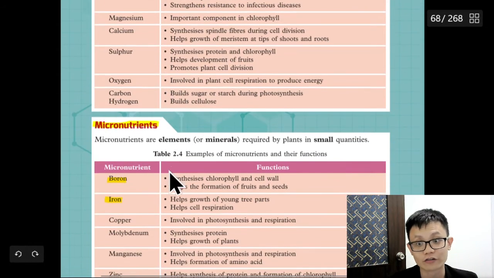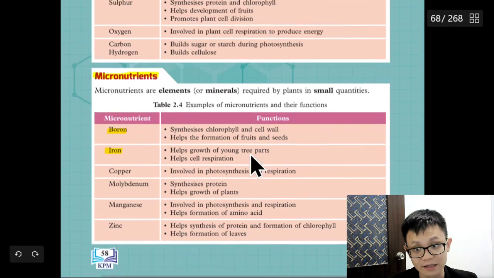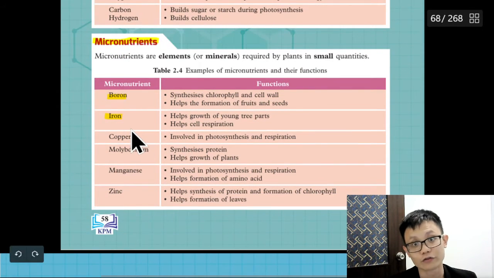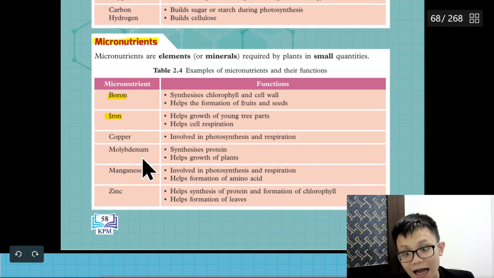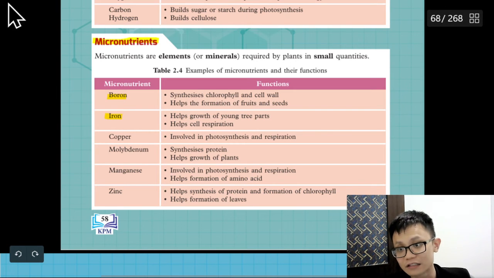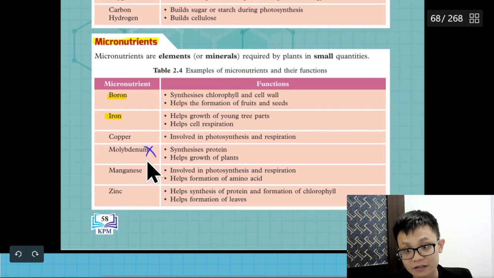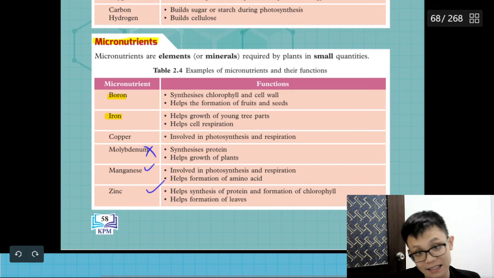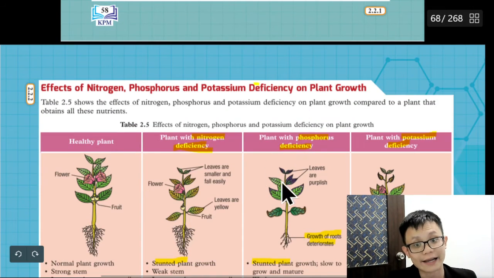What is micronutrient? Micronutrient are elements of mineral required by the plant in small quantity. Give 5 according to the question. Boron, iron, copper. How do I say? For me, I think this one is so difficult for me to memorize. So I will just use manganese and zinc, which is easier to write and memorize.